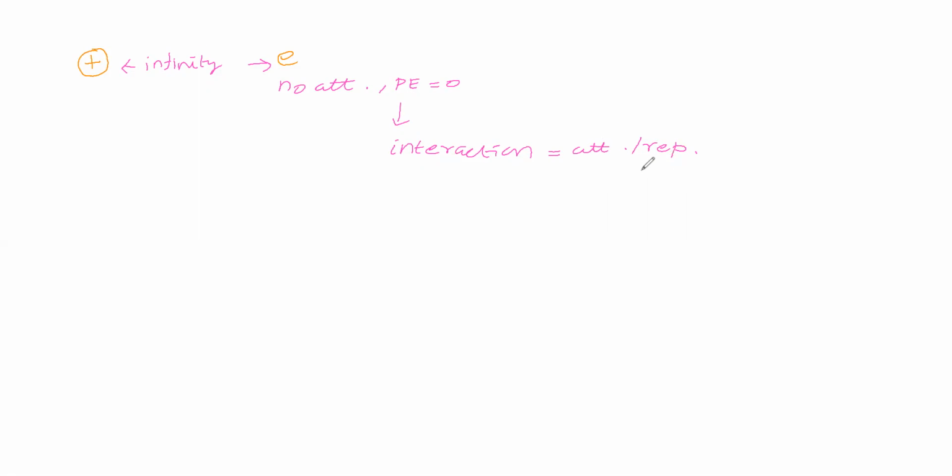Attraction or repulsion, we can say. Now, when the distance between the nucleus and the electron is infinity, attraction is zero. Attraction is zero means potential energy is how much? Potential energy is zero. So we can say the potential energy is zero.